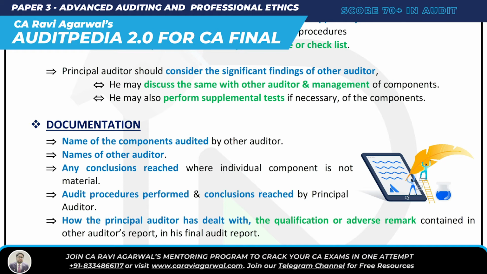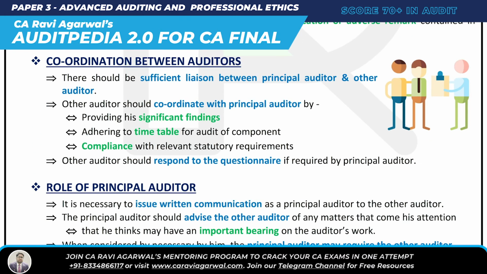Name of the component, name of the other auditor, any conclusion reached where the individual component was immaterial, audit procedure performed and conclusion reached by the principal auditor, and how I dealt with the qualification or adverse remark contained in the other auditor's report in my final audit report. Got it? And then there has to be a coordination between auditors.